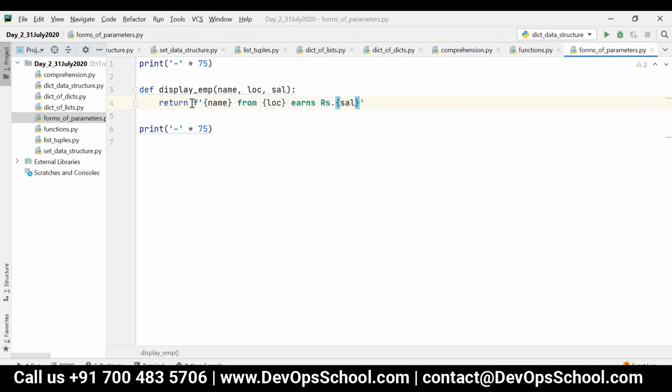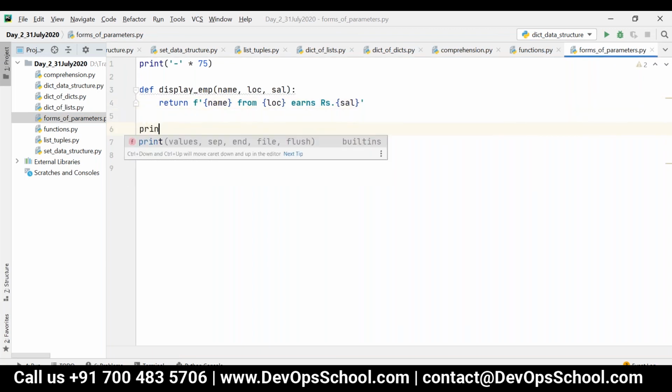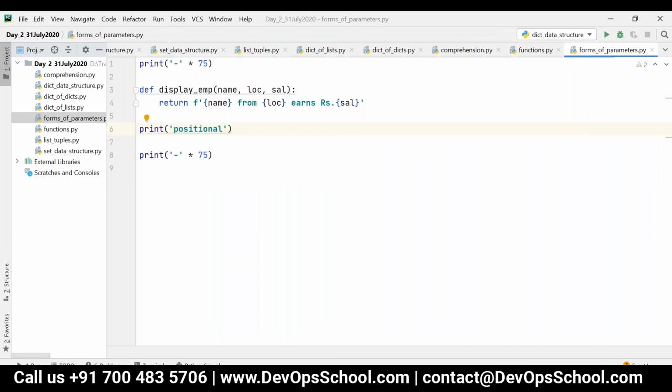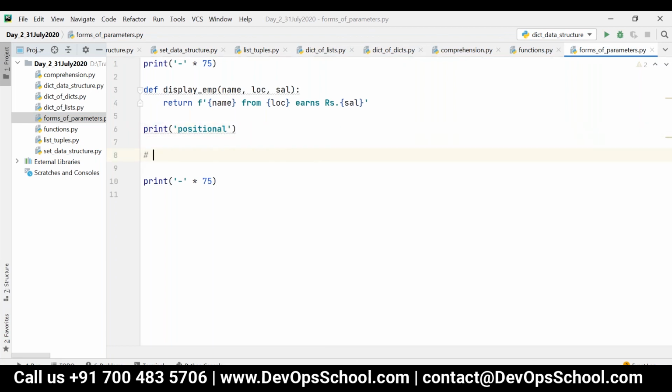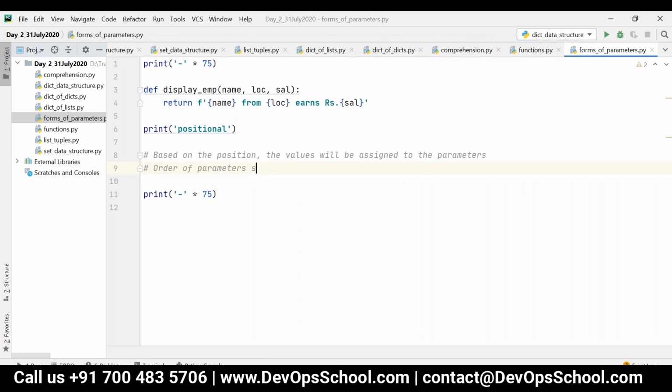This one we discussed yesterday, right? This is nothing but a formatted string. First we are going to discuss positional parameters. That means based on the position, the values will be assigned to the parameters. Here the order of parameters should not be changed. You should pass the parameters in the same order.